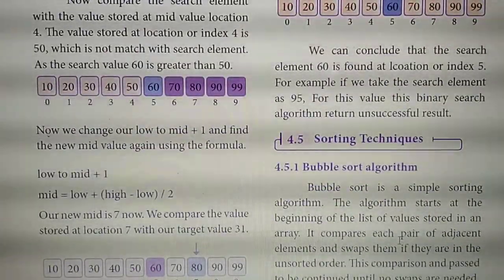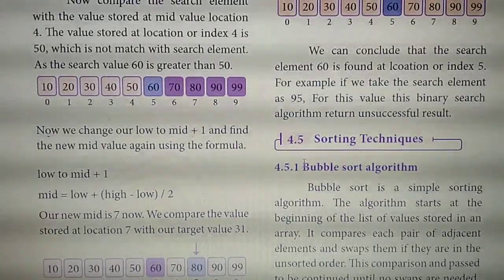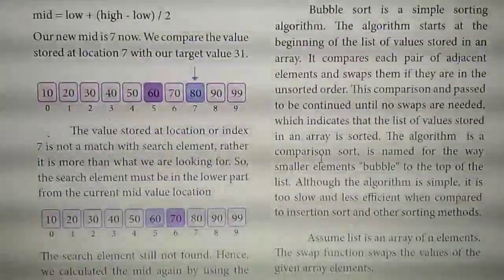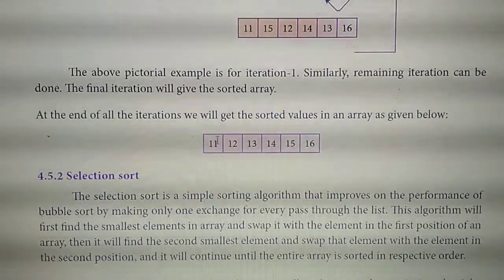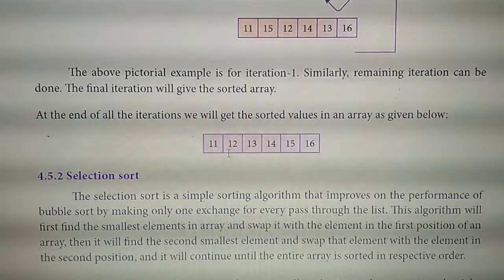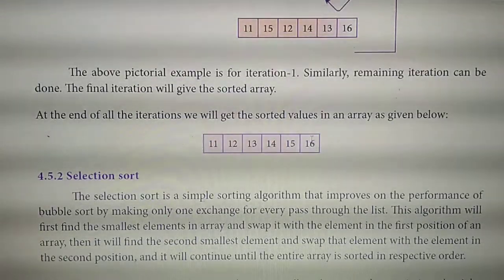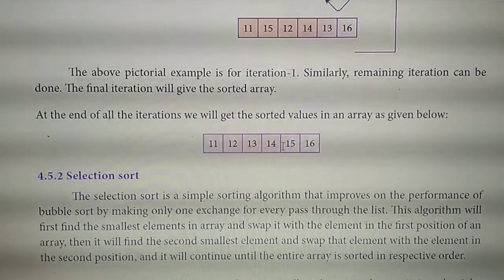Explain bubble sort algorithm. The same page 38, starting from here. Bubble sort algorithm, starting from here to the next page. One box is there now, the 11, 12, 13, 14, 15, 16, till this one. Okay, till page number 39, next page, up to this. This question also very, very important.